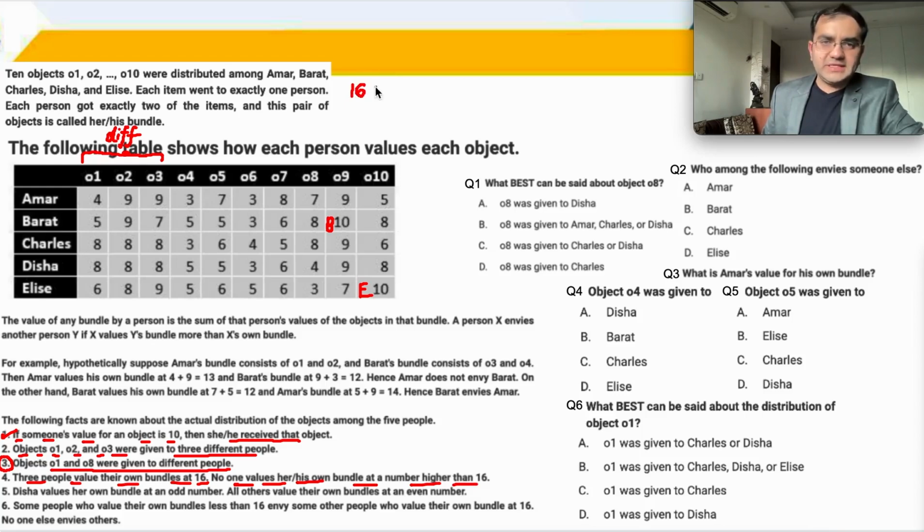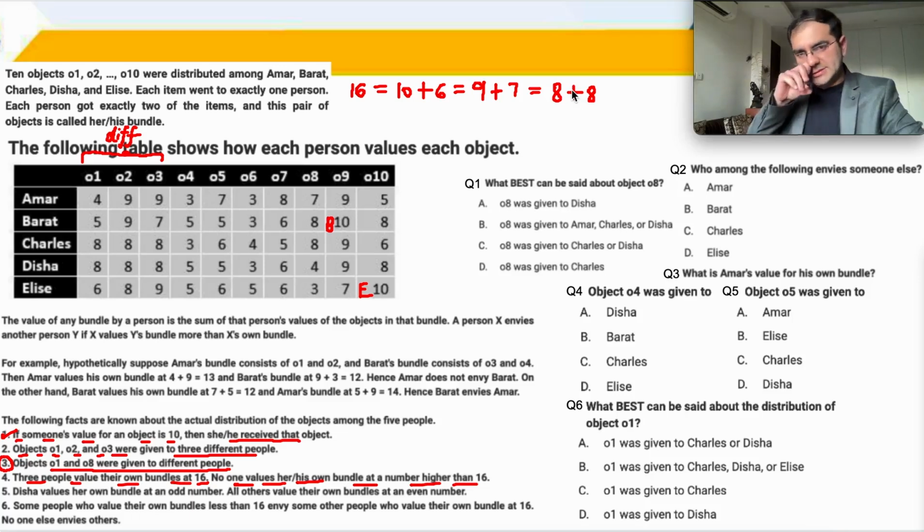How can you make 16? 16 is 10 plus 6. 16 can be 9 plus 7. 16 can be 8 plus 8. These are the possibilities. 10 plus 6, 9 plus 7, 8 plus 8. ठीक है.